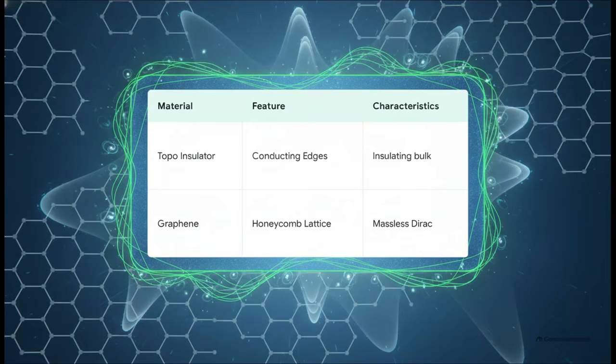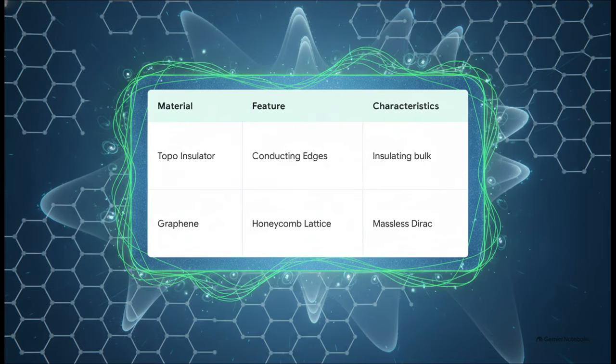When we compare some of these revolutionary materials side by side, the fundamental differences are striking. Take a topological insulator. It's incredible because its bulk is a complete insulator, but its edges are literally forced to be highly conductive, protected entirely by the material's quantum topology. The surface states often resemble 2D Dirac fermions, meaning they behave as if they have completely lost their mass, allowing them to move at blistering speeds.